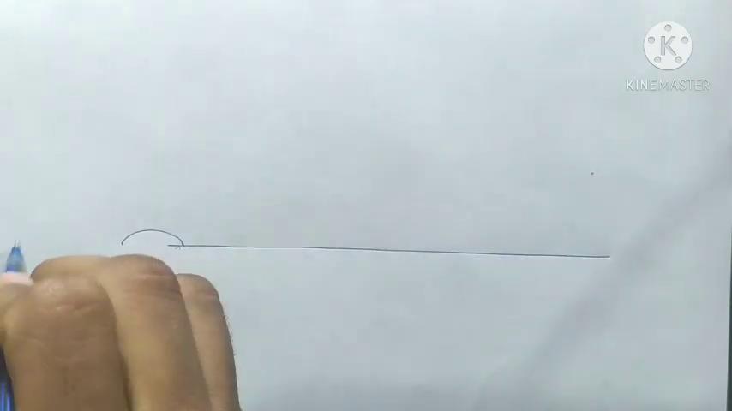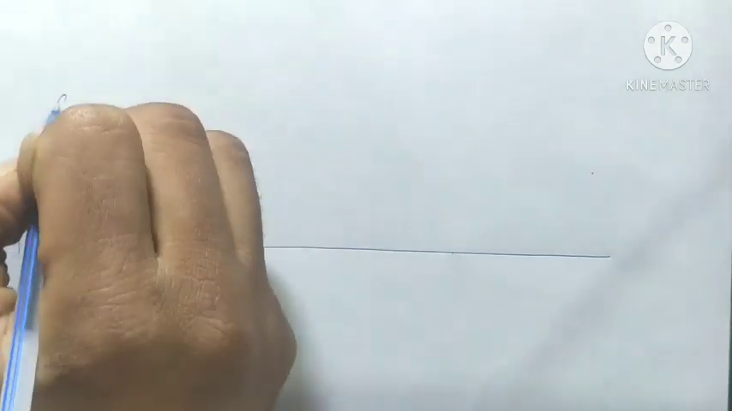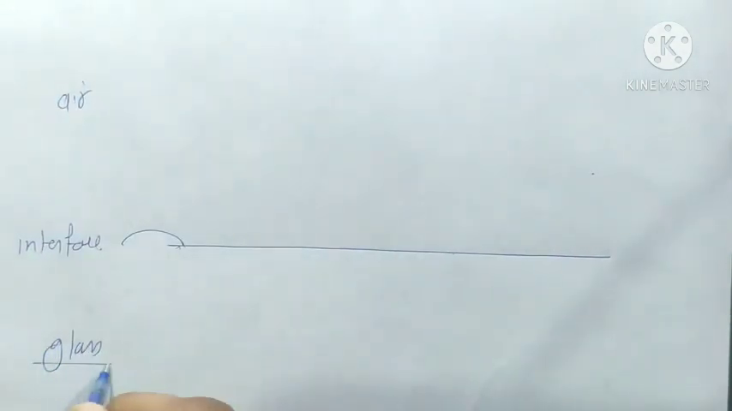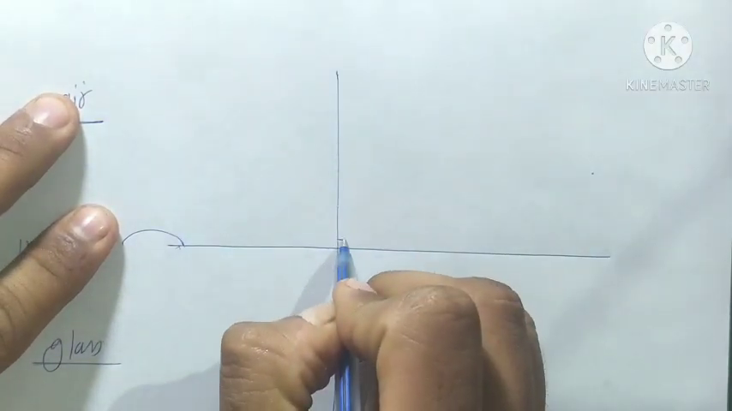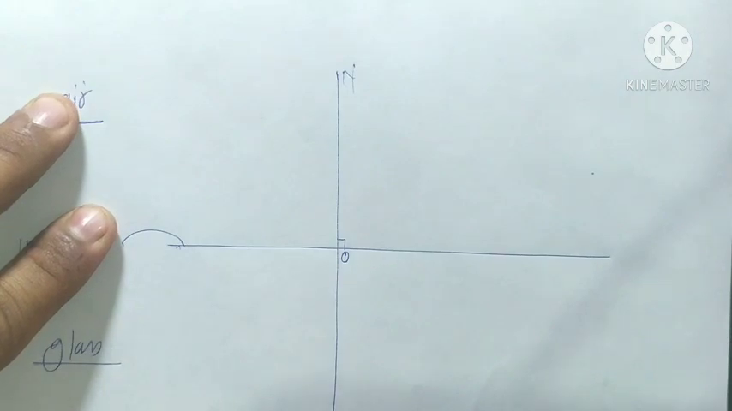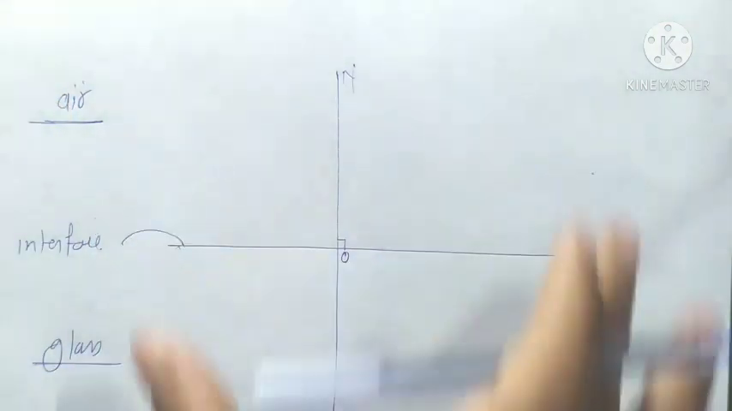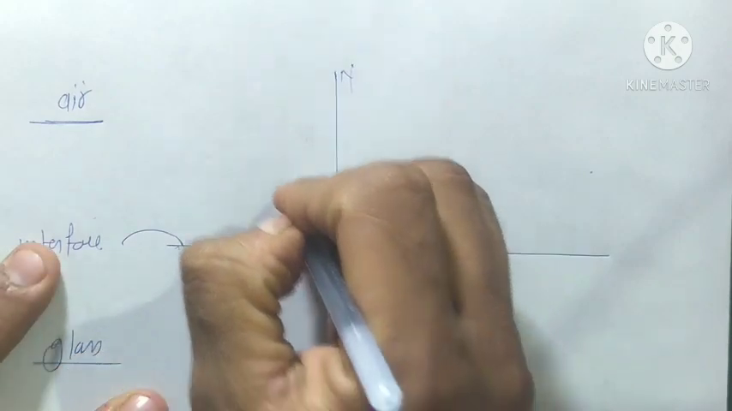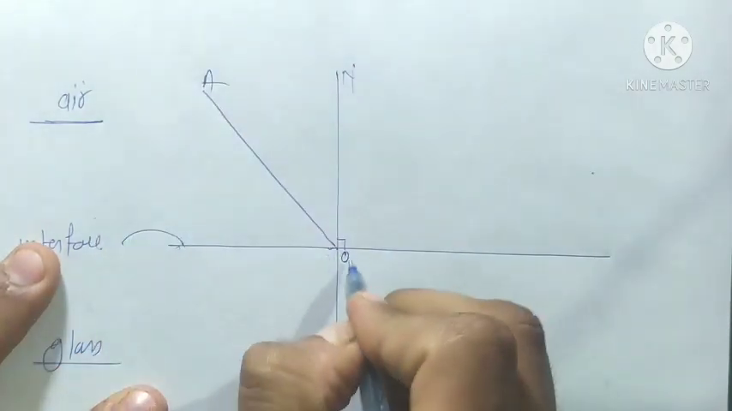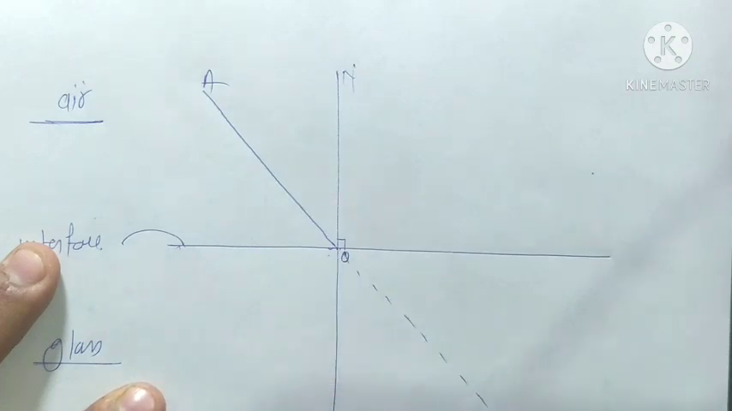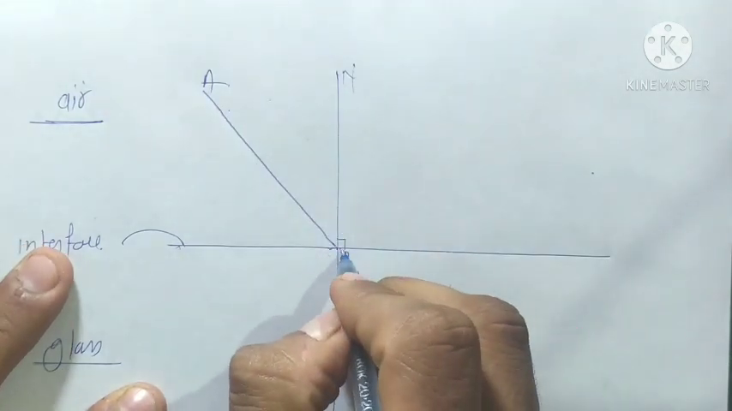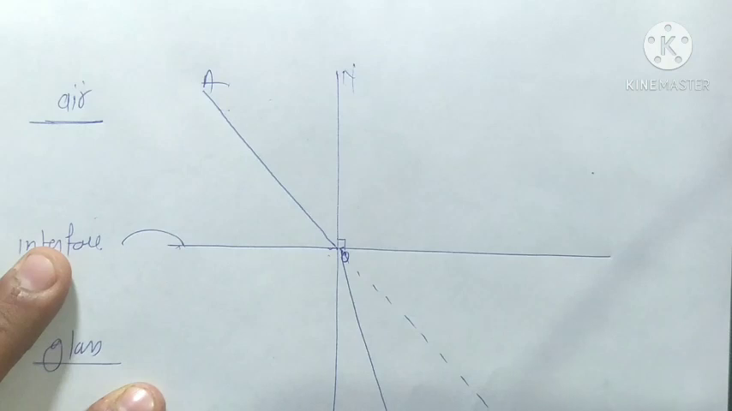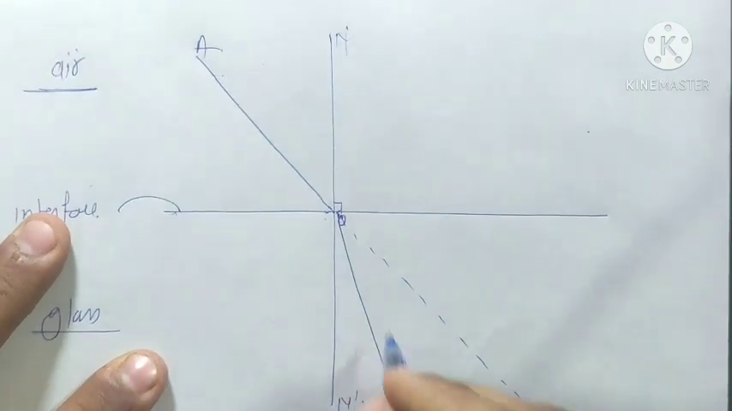Now we take a medium here. This is the interface, and we take two media, air and glass. We draw a normal which makes an angle of 90 degrees, N, O and dashed. In this figure, we take an incident ray AO, and the original direction is this. When this light enters from the rarer to the denser medium, it bends towards the normal.